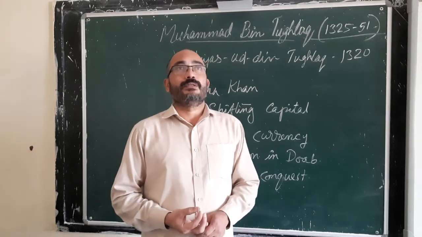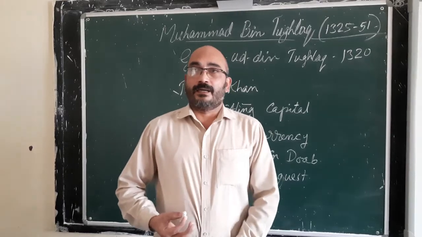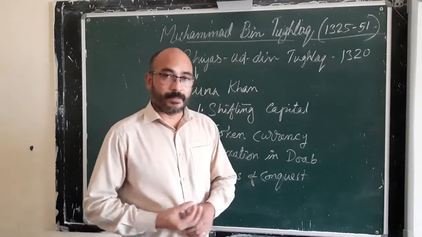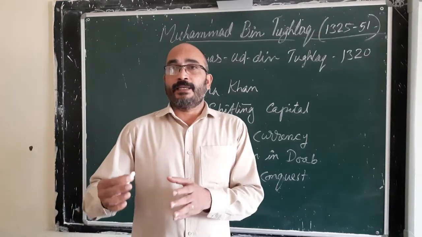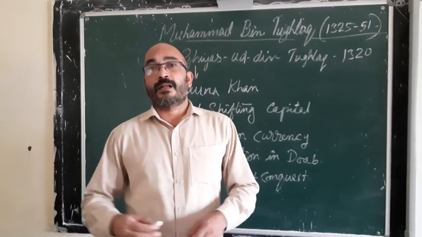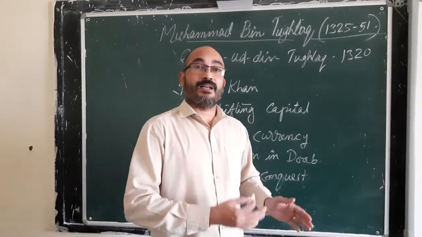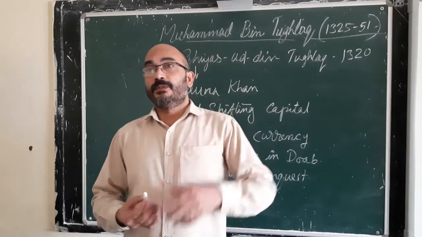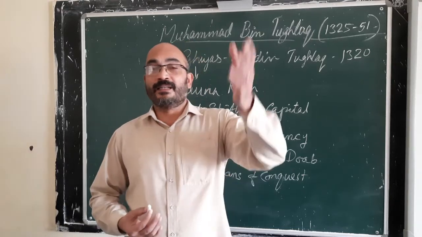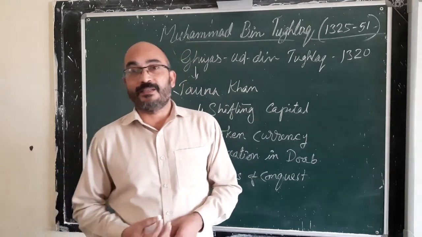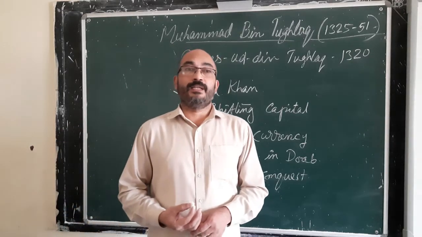But what happened after paying all these salaries? When he was planning to attack Khorasan, Iran and Iraq, he found that this special army found it very difficult to cross the passes, the narrow and hilly regions, when the expeditions were held. So he conducted a Khorasan expedition, and that was a failure.